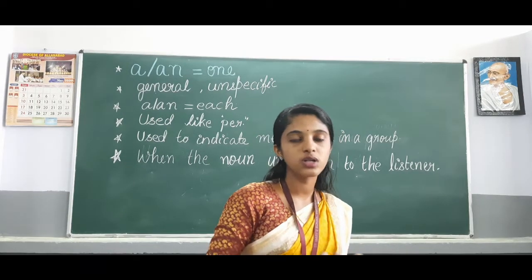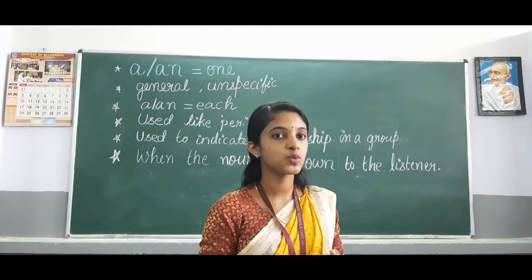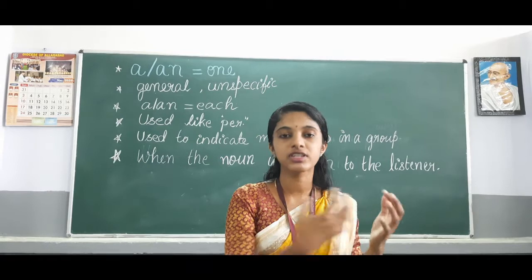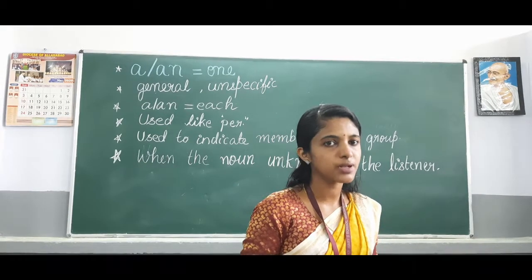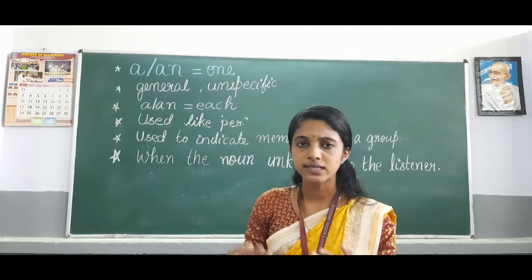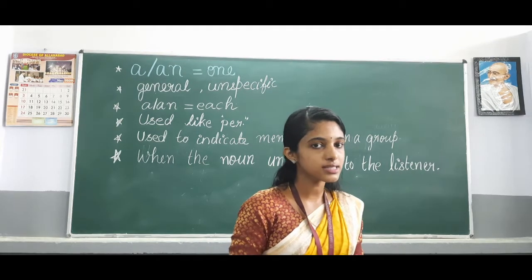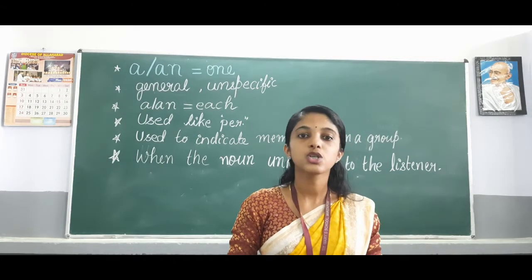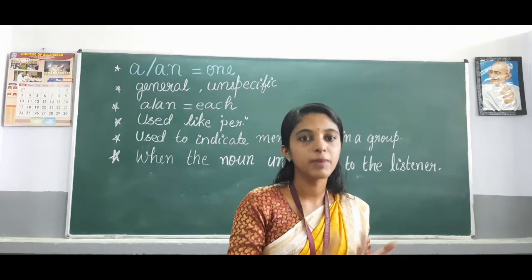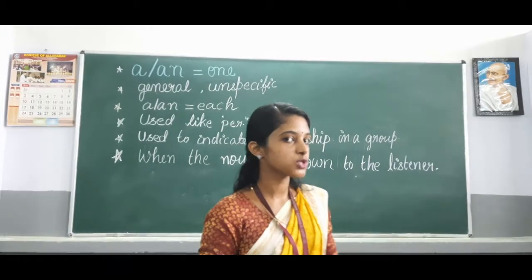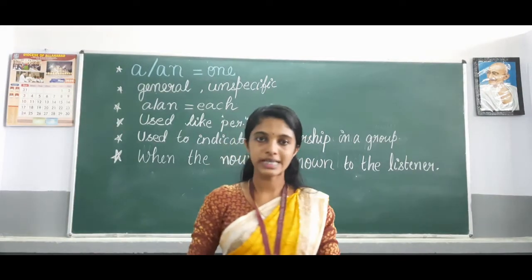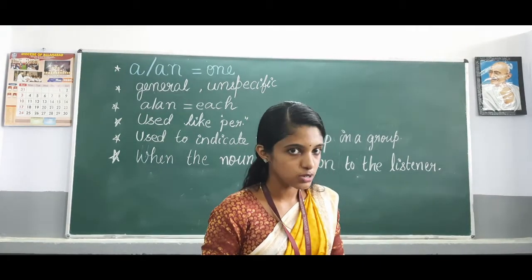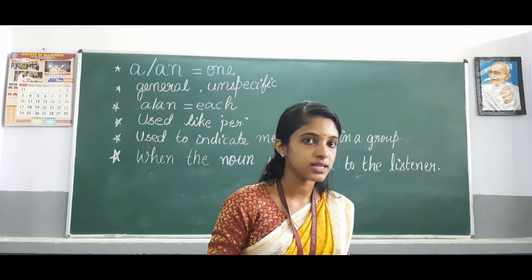In the same way also we can use a or an with titles or surnames, if the noun is unknown to us. For example, a Mr. Gupta has come to meet you. It means the listener doesn't know who this person with the name Gupta is. We only know that a person with the surname Gupta has come to meet a particular person. It means this Gupta is a stranger to us. So in order to express that also, we use the articles a or an.